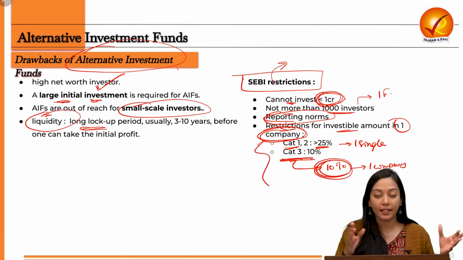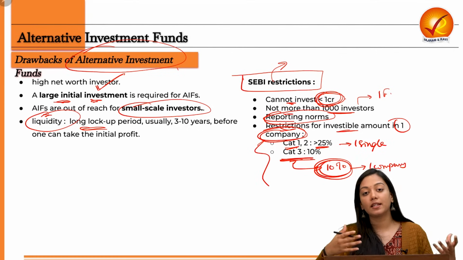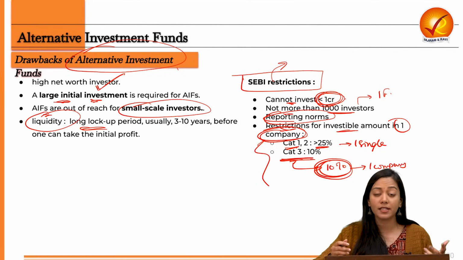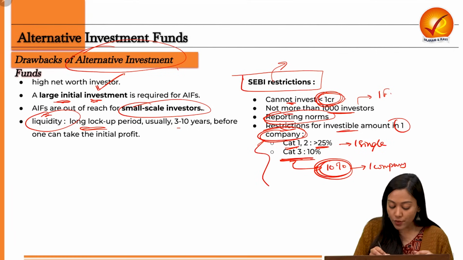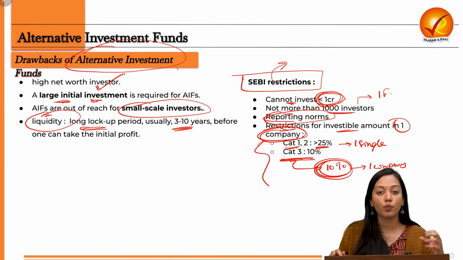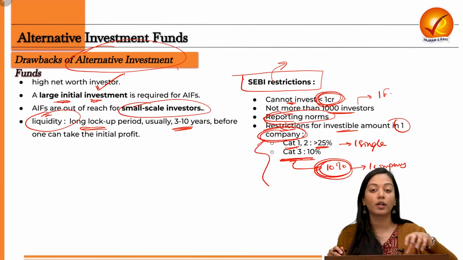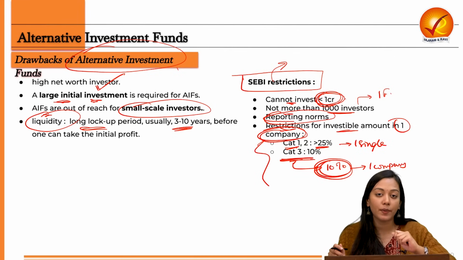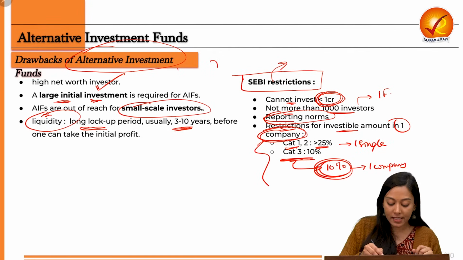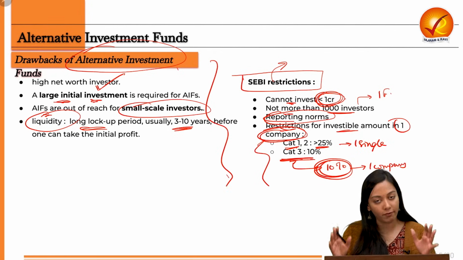For funds like category 1 and category 2, because we are investing in infrastructure, venture capital, startups, etc., usually the lock-in period is 3 to 10 years. So once the amount is locked in, it will be locked in for a long period of time. Therefore, it can also cause a cash crunch or liquidity crunch in the economy. So these are some of the drawbacks of alternative investment funds.